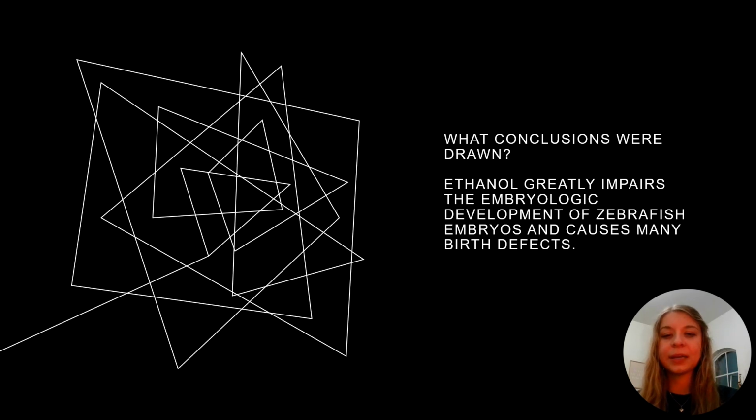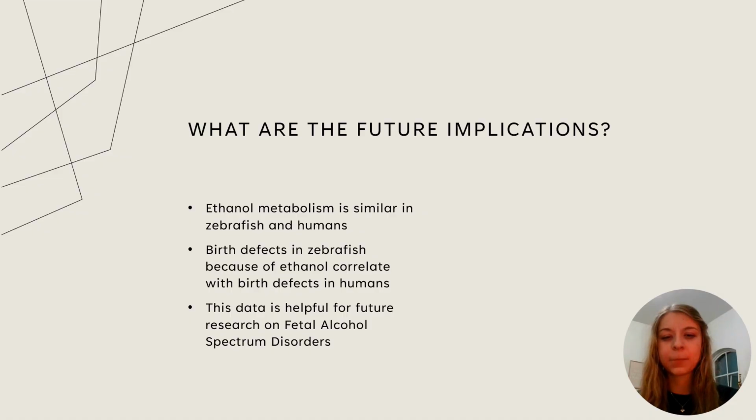So ethanol greatly impairs the embryologic development of zebrafish embryos when looking at the data from this research project. Because zebrafish metabolize alcohol similarly to humans, it can be inferred that the effects of alcohol that pregnant mothers drink is similar to the birth defects observed in the zebrafish embryos in this experiment. This information can be helpful in further research for fetal alcohol spectrum disorders.